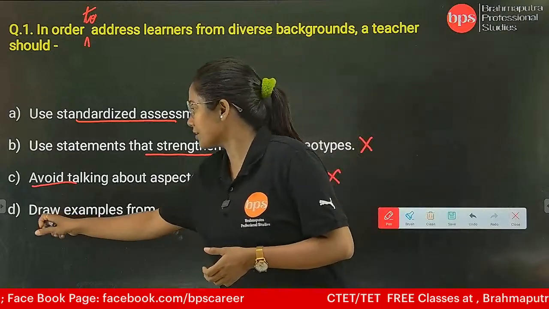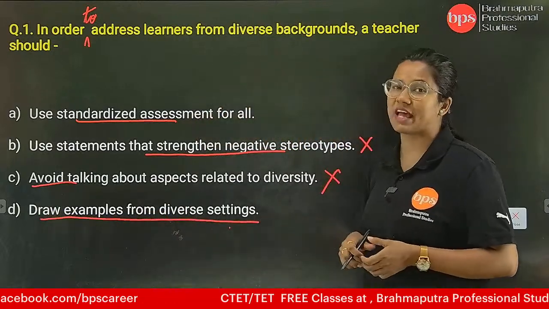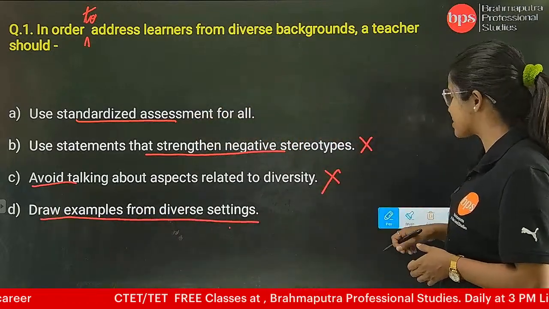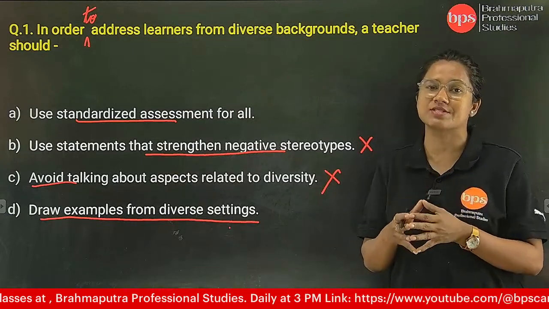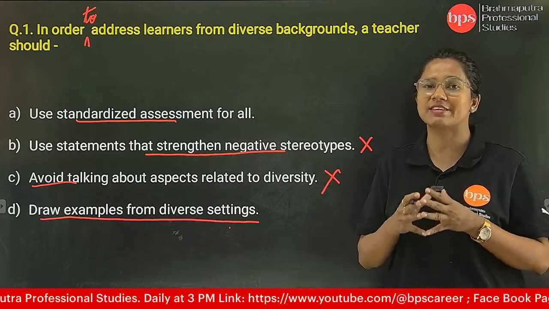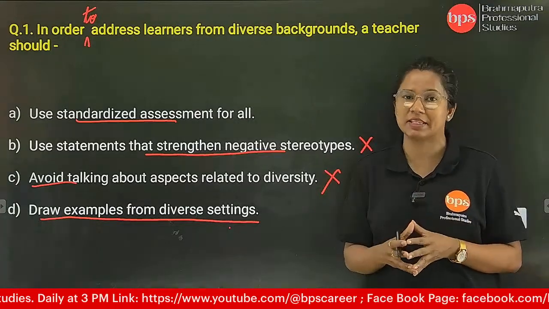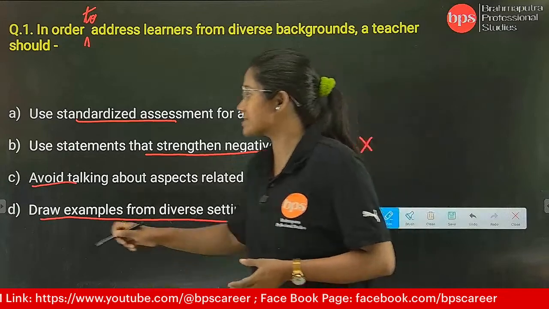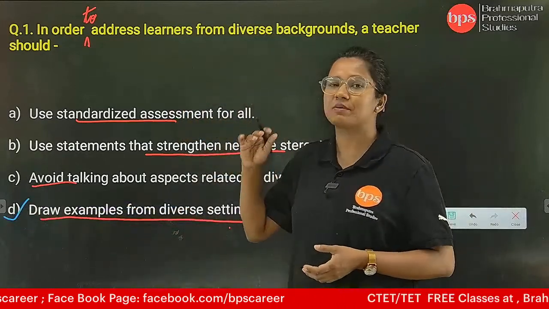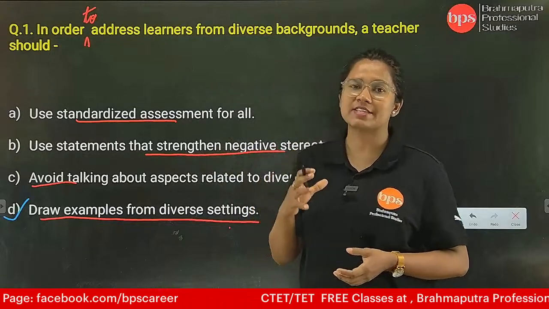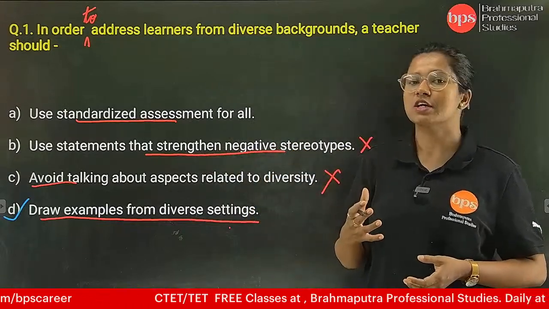Drawing examples from diverse settings, to some extent, is going to help us relate with the students' diverse potential and diversifying students' ability. So the correct answer is D, because the other three options are very much fixed and have negative impacts upon the child.